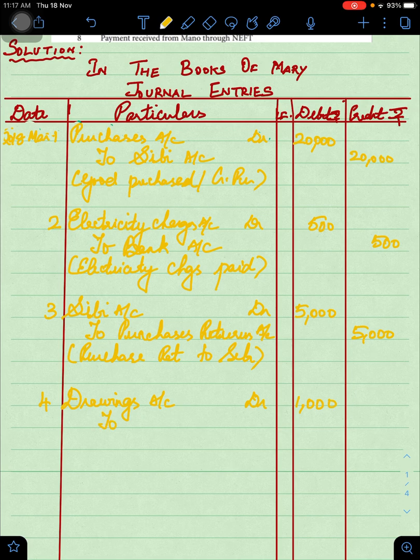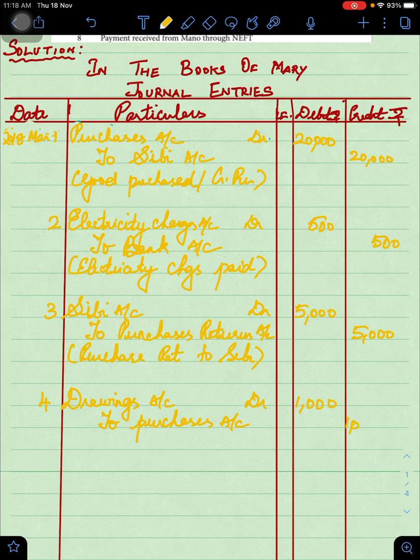So, this is stock going out, and we credit purchases. Whenever there is any personal use, in the case of cash, we say drawings to cash. If it is by cheque or through bank, then we say drawings to bank. In this case, when goods are taken for own use from their own business, we say drawings to purchases.